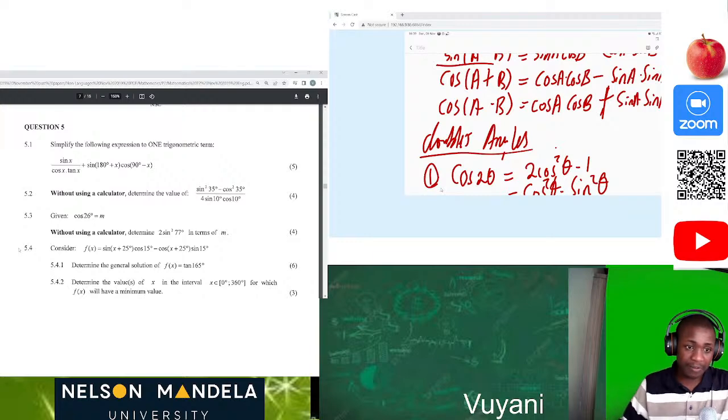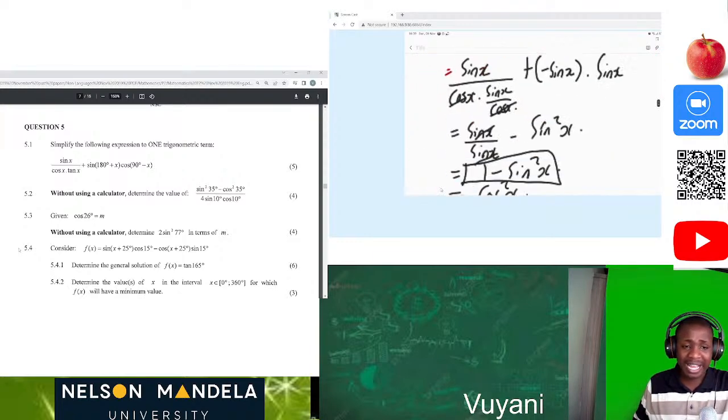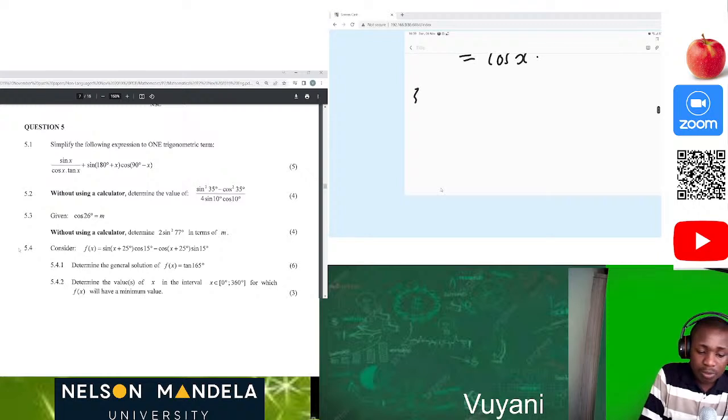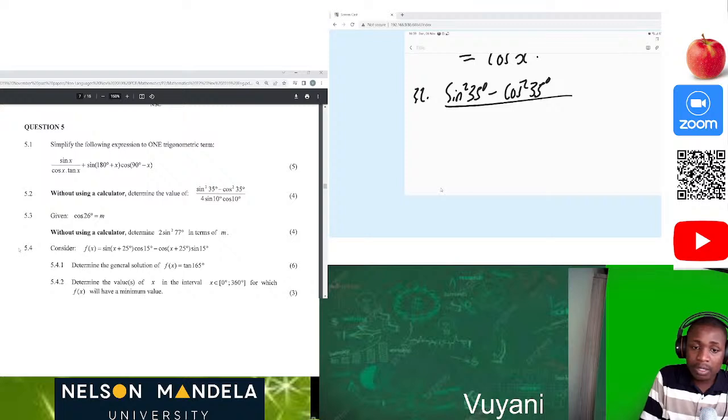5.2, without using a calculator again. So don't use your calculator as well. Without using a calculator, determine the value of sine squared of 35 degrees minus cos squared of 35 degrees, divided by 4 sine 10 degrees times cos of 10 degrees. Now let's go, guys. This is going to be interesting.